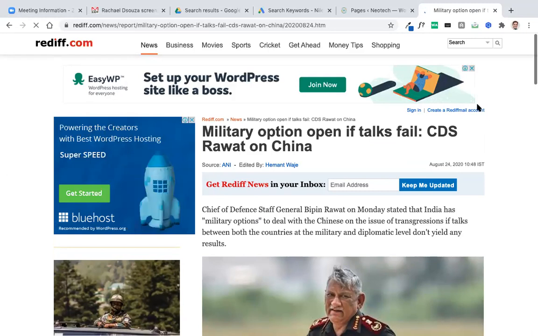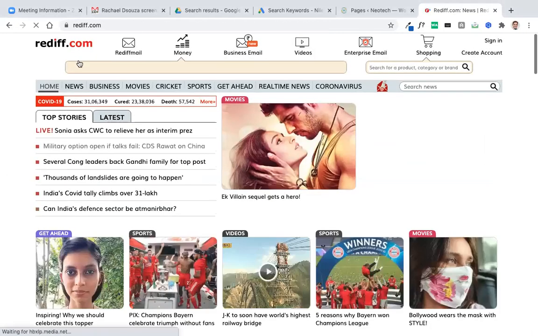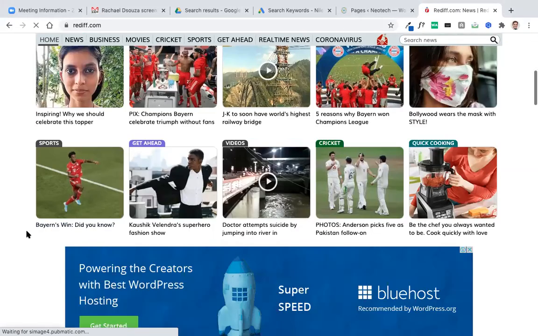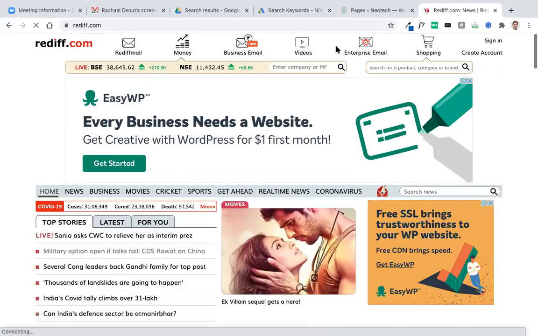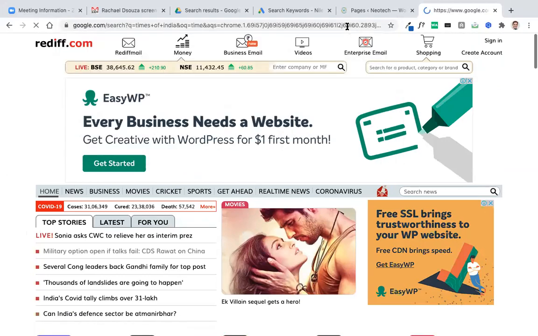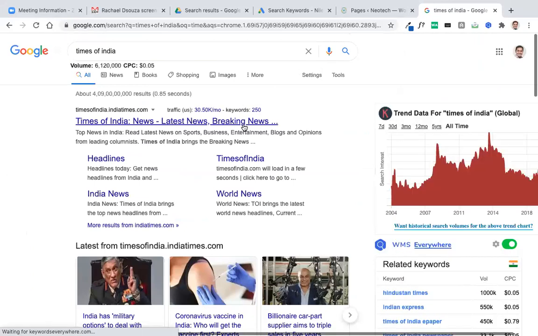Now you may think, what is that? Not searching in Google means what? Means if you want to show your ad to people who are visiting rediff.com or any of such websites where display ads are shown. Like many blogs, many websites, many news portals like Times of India and all, they show ads. They have their own ads also, and they also show Google ads.